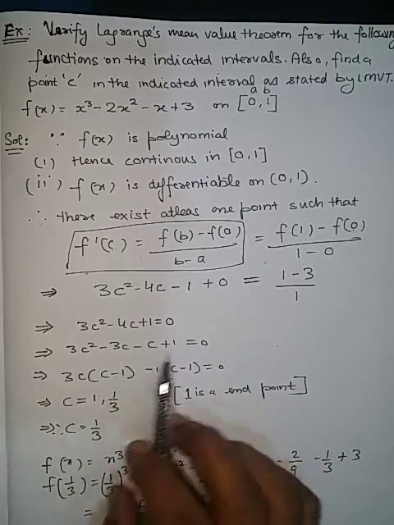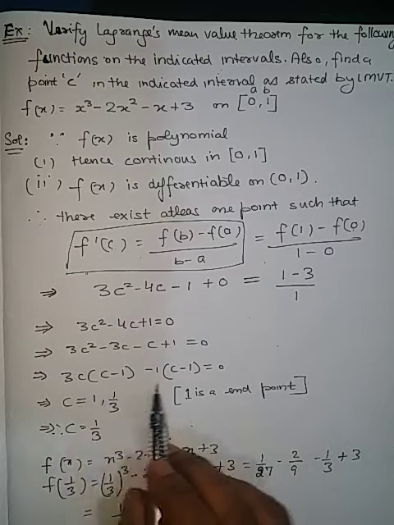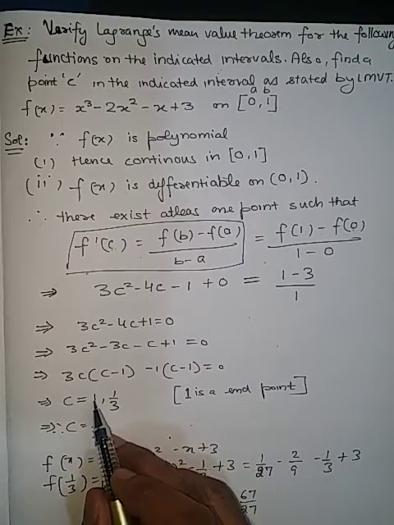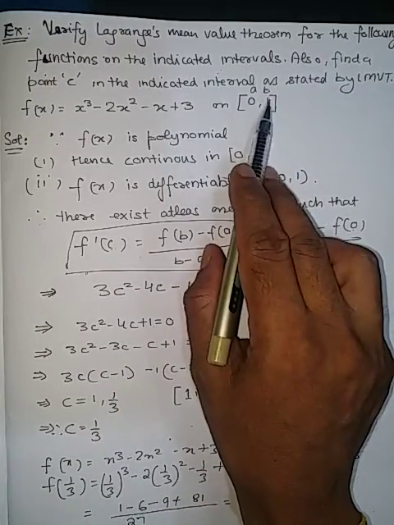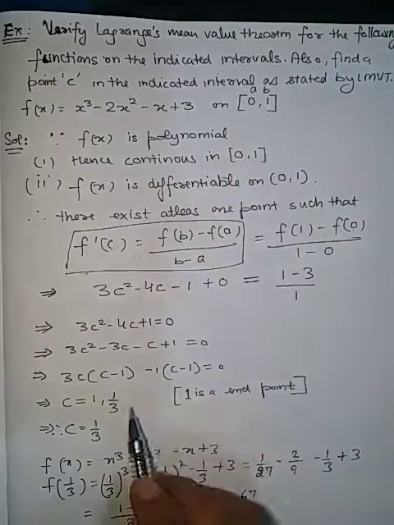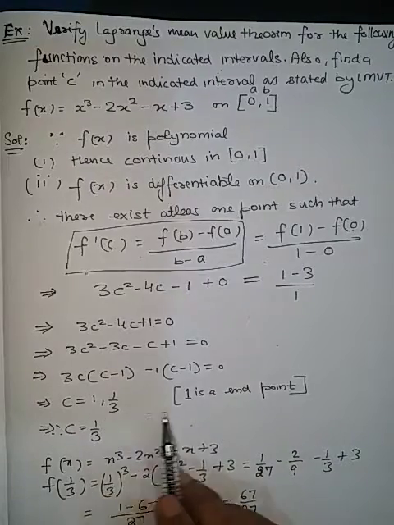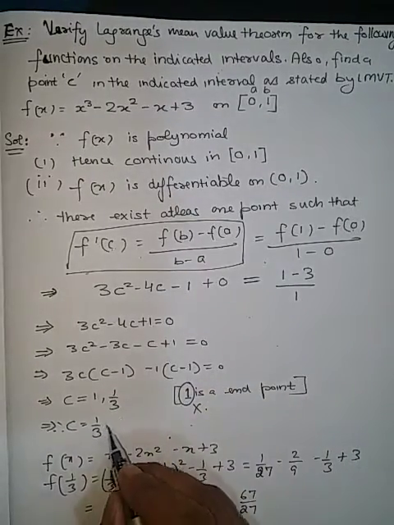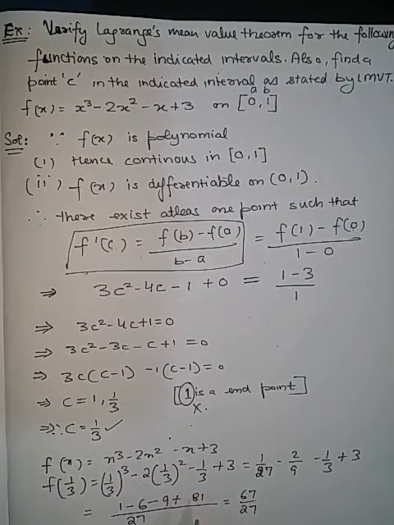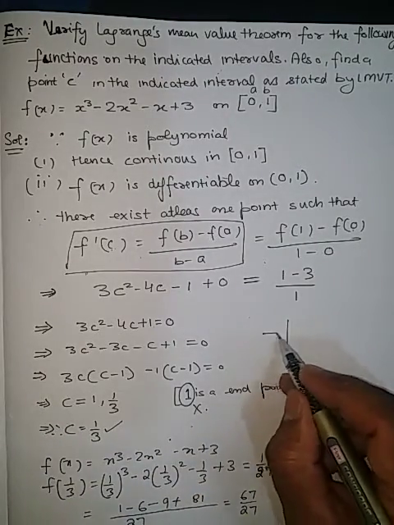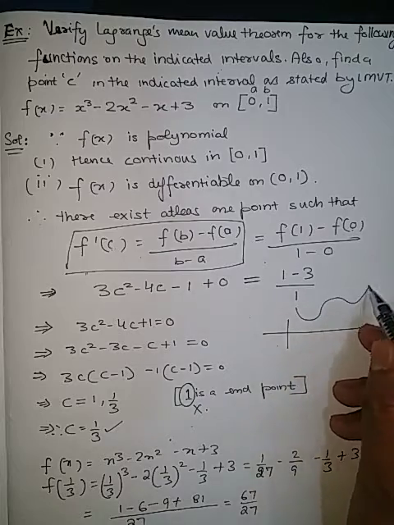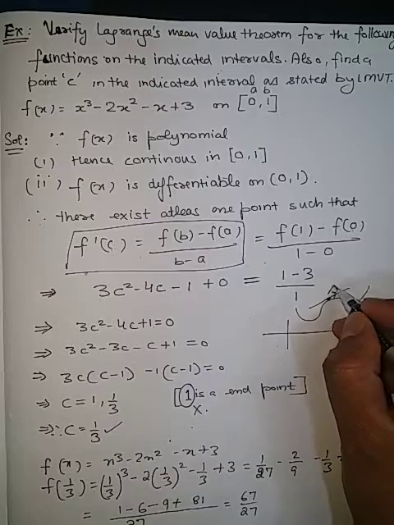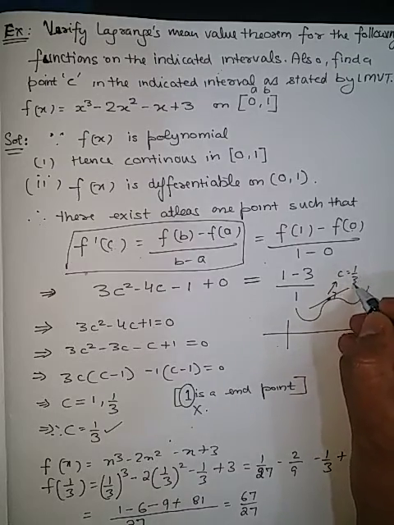So we are getting this quadratic equation, and this is giving two values of c. And since 1 is the endpoint, we will not take this value; we take the middle value. So 1 is the endpoint, so we don't consider this value. So take c equals 1 by 3. So c is the point where c comes out to be 1 by 3.